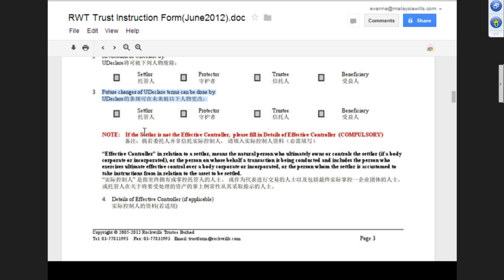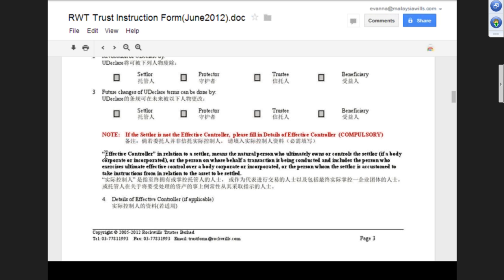Okay, so in this important note, you highlight in red color. I think this is more towards anti-money laundering, right? Yes, because you want to know who is the effective controller. Right now, the UDeclare can be used if your asset is parked under someone else's name.